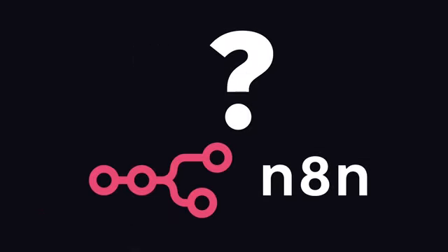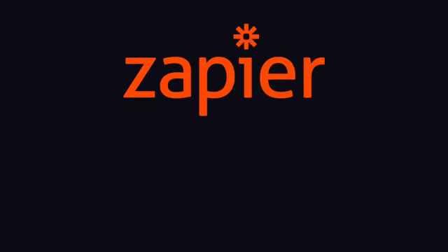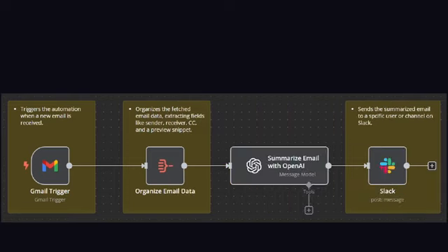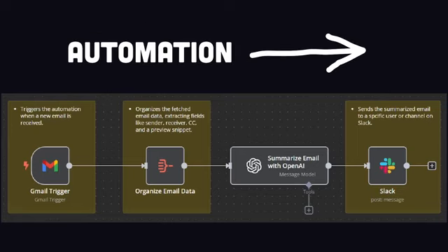But first of all, what is N8N? Well, if you know what Zapier is, the easiest way to think about it is like the free and open source alternative to Zapier. It's a tool that allows you to take some input trigger, like a website form submission, a database write, a voice command, a GitHub issue, etc., then take the data from that event and run it through a pipeline of steps that might include third-party apps or your own code.